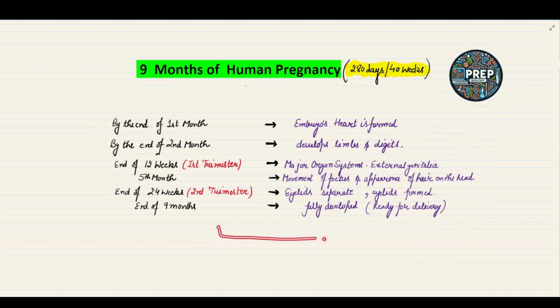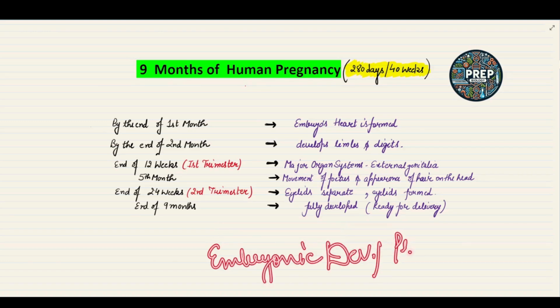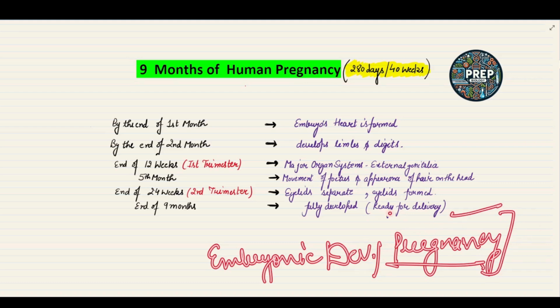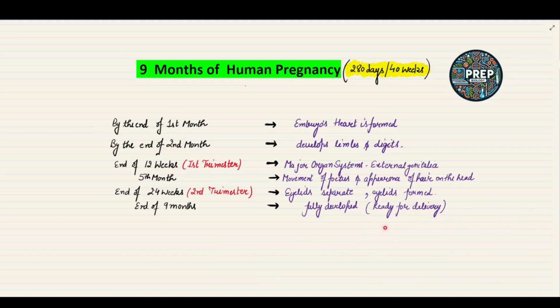So I hope the embryonic development and the period of pregnancy and development in pregnancy is clear to you all. This topic is very important, and the structure of the human fetus is also very important. So make sure this structure, the levels of hormones, and the names of hormones are clear to you all.